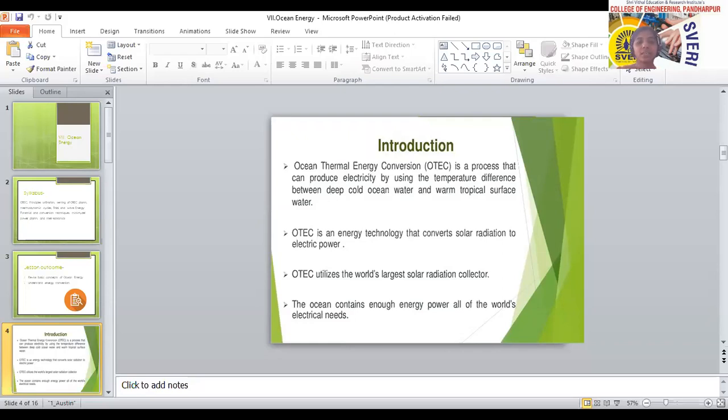So if we provide the heat of that warm water to such a fluid, it can be easily converted into vapor. That vapor can be utilized to spin the turbine, so a low pressure turbine can be used for the generation of electricity.